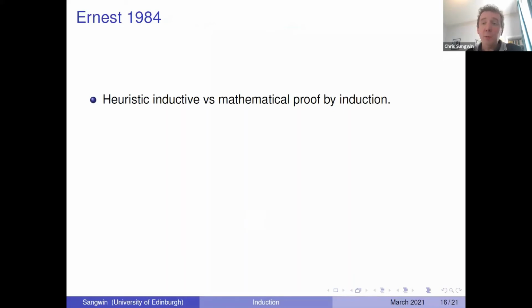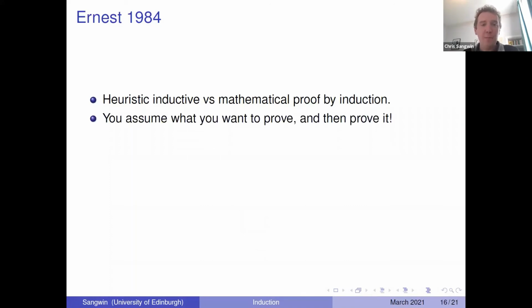This difference between heuristic induction and mathematical induction. Well, you know, Euler got away with heuristic induction and pattern spotting, and for him that was a proof. And I think that's a very valuable form of reasoning. It just doesn't pass muster as a formal proof by induction yet. So somehow we've got to separate out something which is very valuable to see the underlying pattern and understand the maths, and this formal way of justifying it, which is somewhat different. So it's not surprising that students will find that difficult and continue to find that difficult.